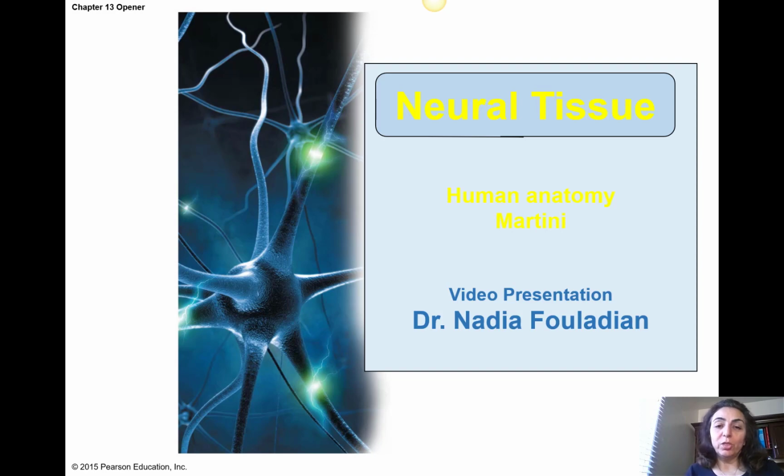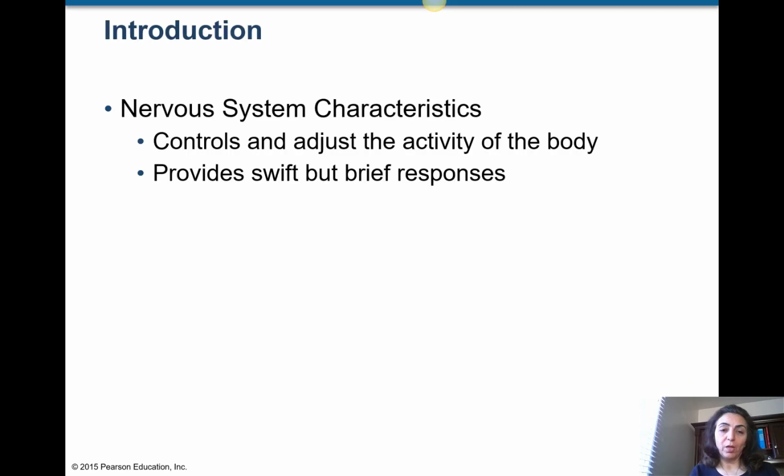And we're going to start chapter 13 regarding neural tissue. So as an introduction, the nervous system controls and adjusts the activity of the body. It's like the headquarters, right? If our nervous system is not working, our body cannot do any function. So it provides swift but brief responses.